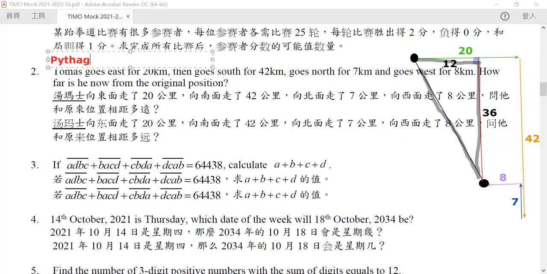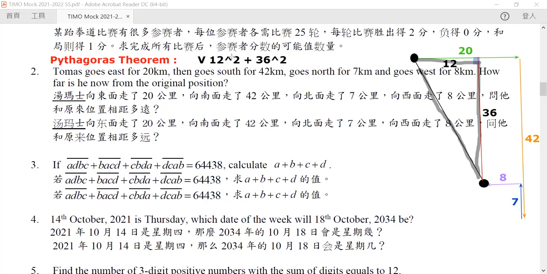Remember that the Pythagoras theorem says that the length of our hypotenuse is equal to the root of the square of our first length plus the square of our second length, right?